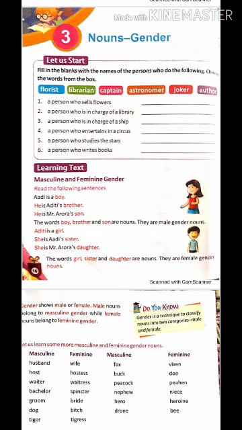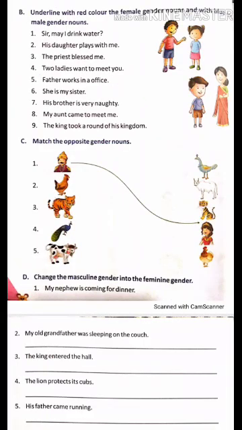Now this is the page, you can see, this is the page of your grammar book that I have forwarded to you as a PDF, so you can have a look at it. If it is not visible, I am just telling you this is unit 3. At the last you can see some genders have been written, change the gender, that you have to learn. Now this is the second page, which is your homework. 1, 2, 3, only 3 questions are there.